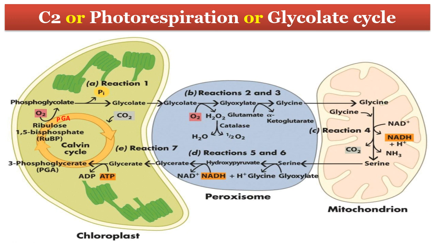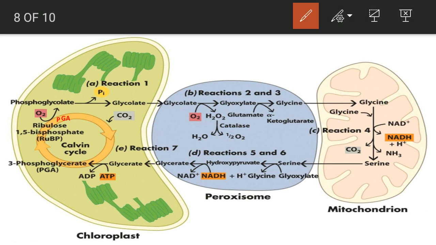Then the 5-carbon substrate of the enzyme, ribulose bisphosphate, combines with oxygen and yields 3-carbon PGA, phosphoglyceric acid, and 2-carbon phosphoglycolate. The formed phosphoglyceric acid enters the Calvin cycle, leaving behind phosphoglycolate. This phosphoglycolate is toxic to the Calvin cycle operation, so the plant processes the compound.